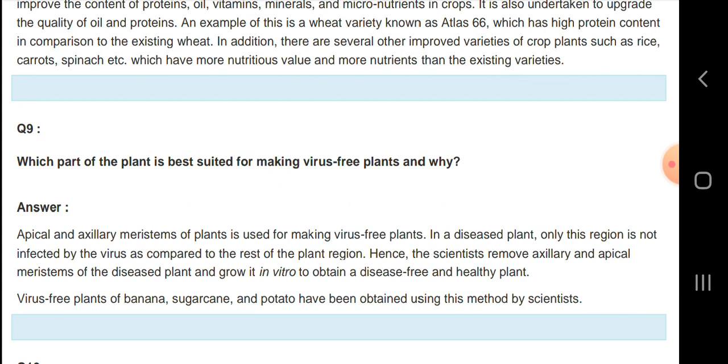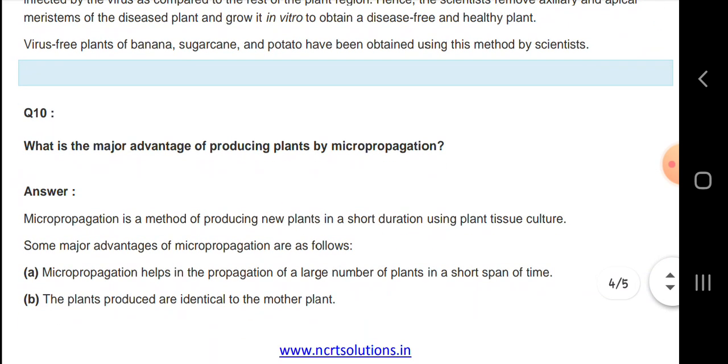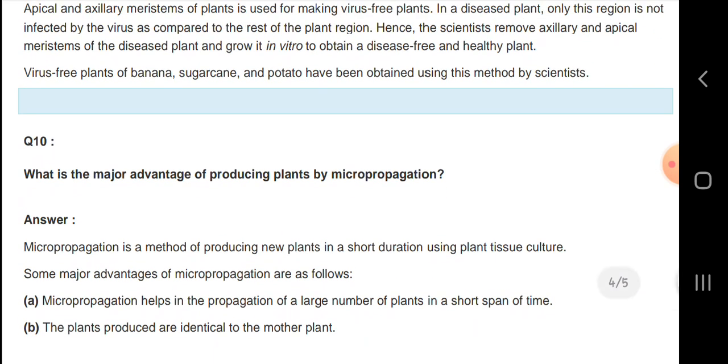Let us know which part of the plant is best suited for making virus-free plants and why. The apical and axillary meristem of plants is used for making virus-free plants. In a diseased plant, only this region is not infected by the virus as compared to the rest of the plant region.